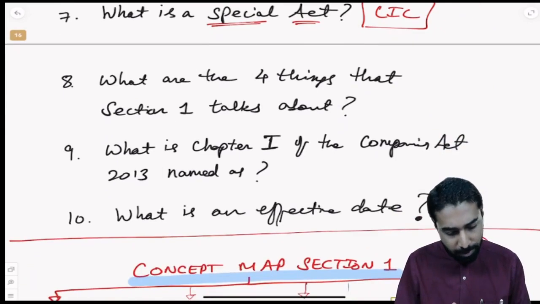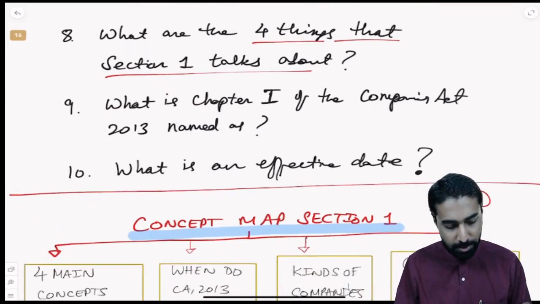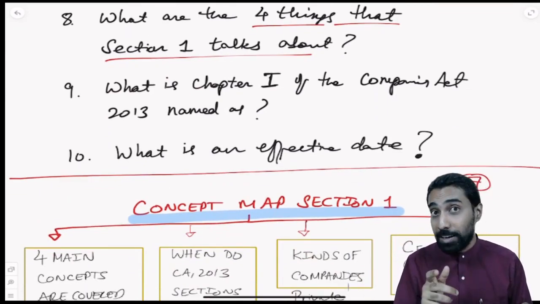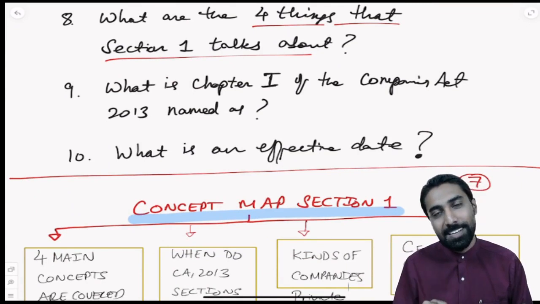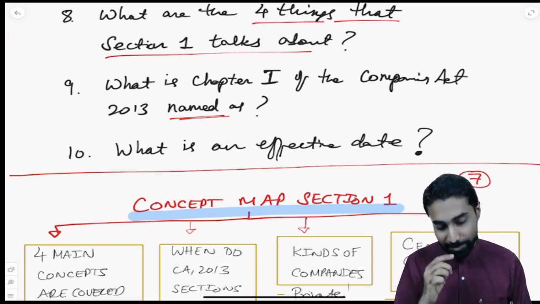Yes. What are the 4 things that section 1 talks about? We already understood that, correct? The name, the place, the geographical area, the different dates, and to which companies this whole act will apply. What is chapter 1 of the Companies Act named as? Preliminary. Yes.